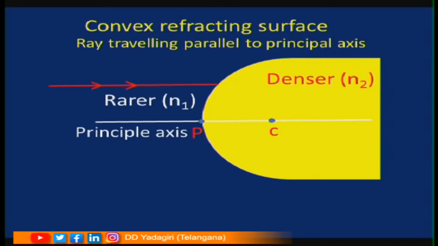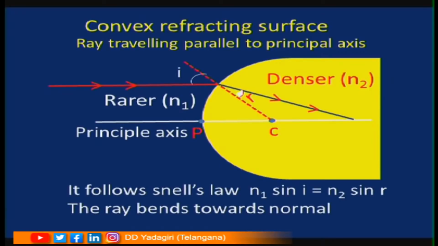If a light ray is incident parallel to principal axis, draw the normal at this point, angle of incidence i, then in which direction the refracted light ray is going to pass through the denser material? Yes, it is going to bend toward the normal as the light is going to enter into the denser medium. Here angle of refraction is r. Will the laws of refraction be valid in this case? Yes, even for a curved refracting surface the laws of refraction, that is Snell's law, is applicable.